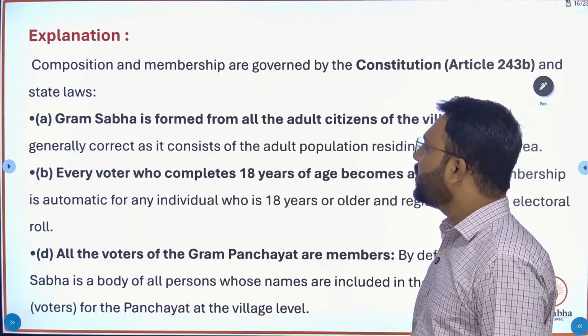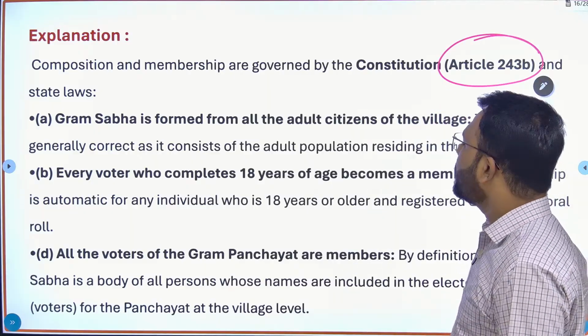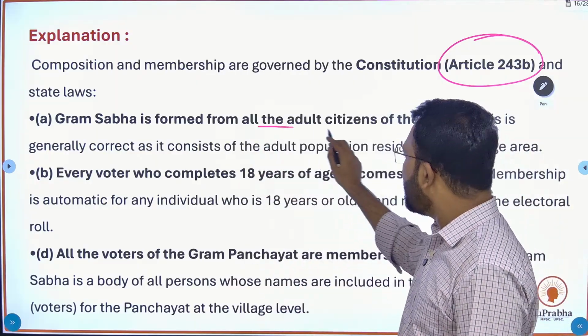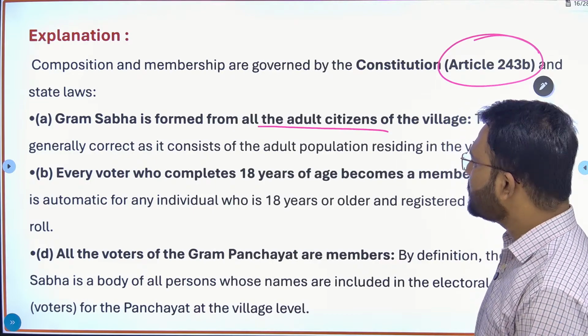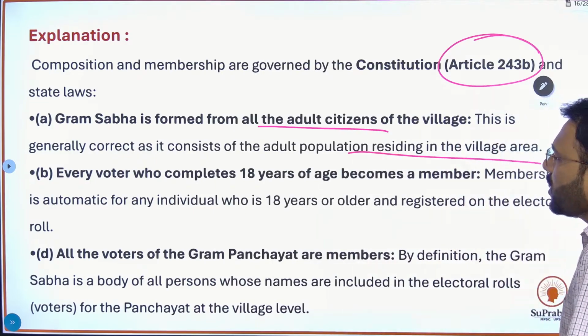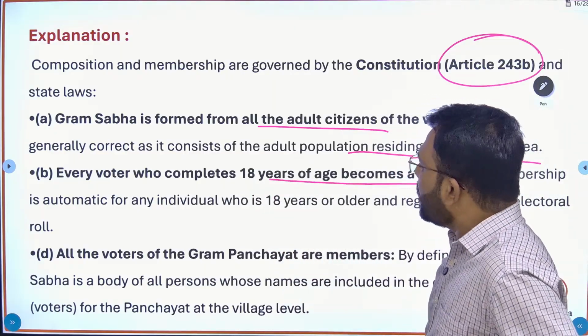Composition and membership are governed by the Constitution, Article 243B, and state laws. Gram Sabha is formed from all adult citizens of the village. This is generally correct as it consists of the adult population residing in the village area. Every voter who completes 18 years of age becomes a member of Gram Sabha.